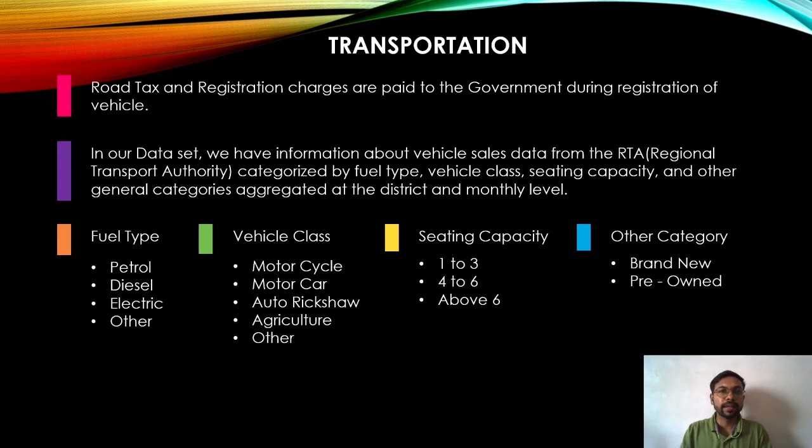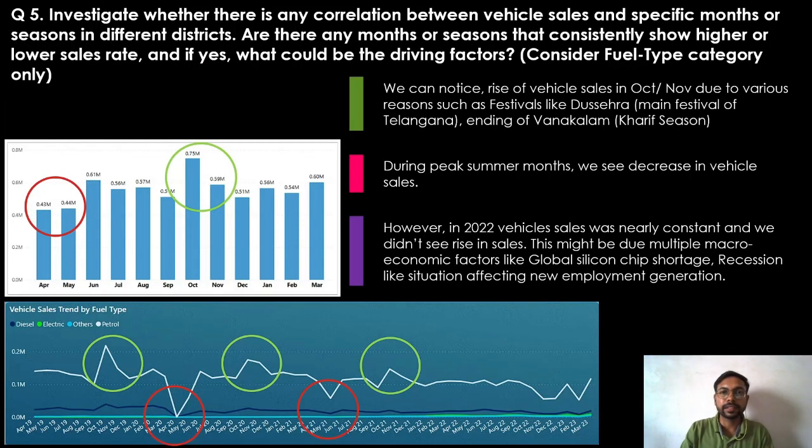Let's move to the second dataset, which is transportation and contains information about vehicle sales data from Regional Transport Authority categorized by fuel types, vehicle class, etc. Since road tax and registration charges are paid to the government during registration of vehicle, it forms a considerable chunk of revenue. Hence, we need to analyze the data for presenting insights.